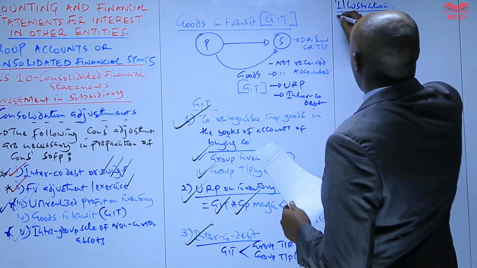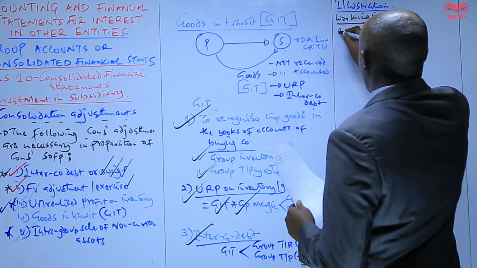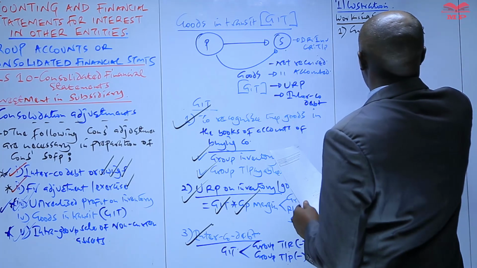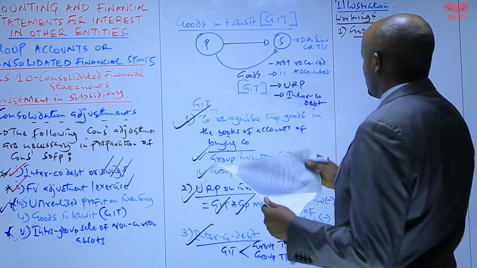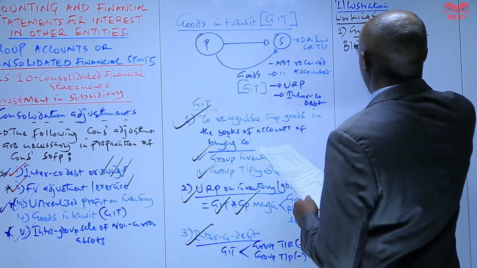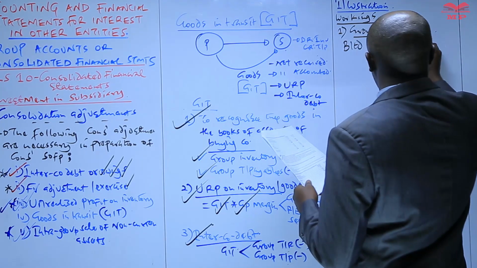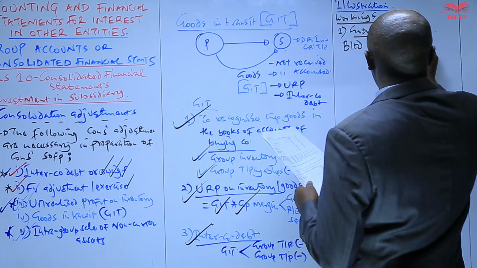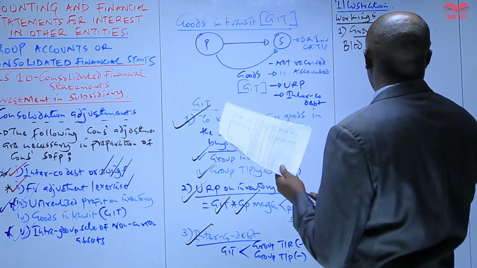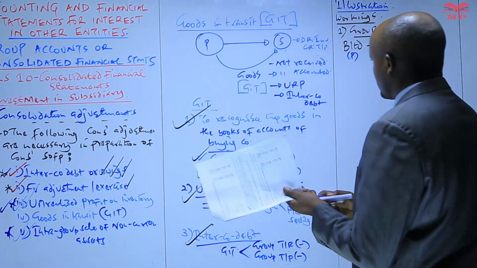And recall what we said is that once you come across a question for group accounts, the first thing you always need to do, number one, is to come up with a group structure. So where do we have that information about the group structure? Paragraph 1. We are told B Limited acquired 60% investment in H Limited on 1st January 2020. So that means as per this information, this will be our parent. This is our subsidiary. That is the date of acquisition.